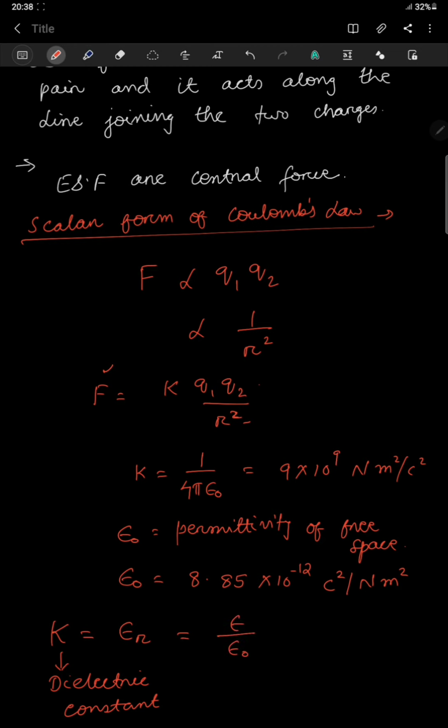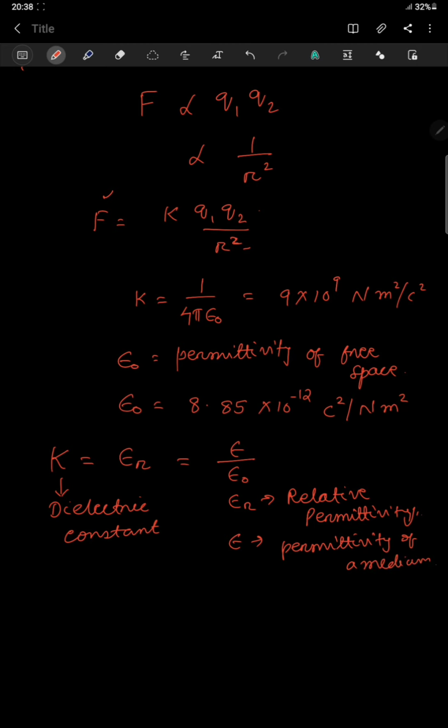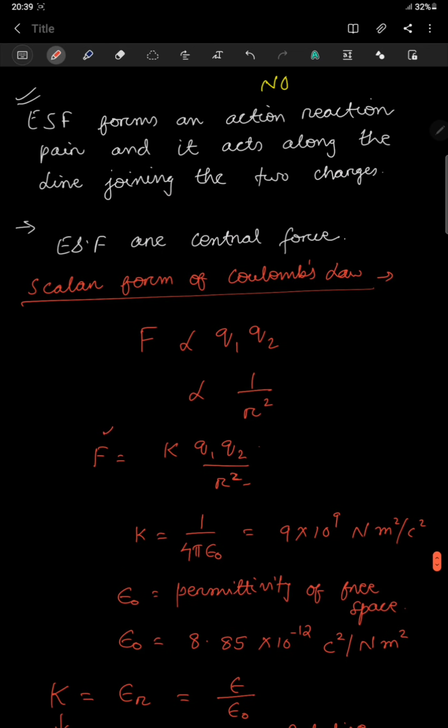So epsilon naught you know, and epsilon r is your relative permittivity, and epsilon is the permittivity of a medium. So this is what was found, the expression for the electrostatic force from Coulomb's law.